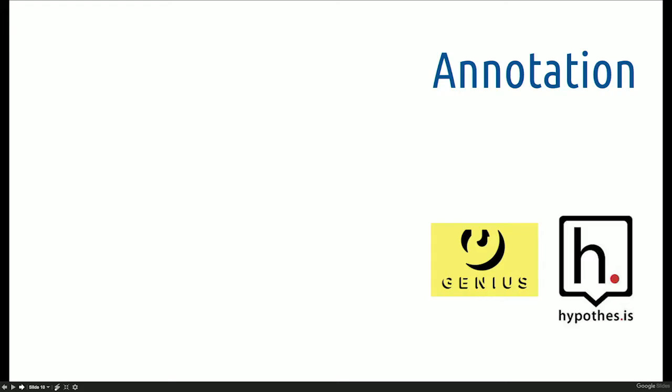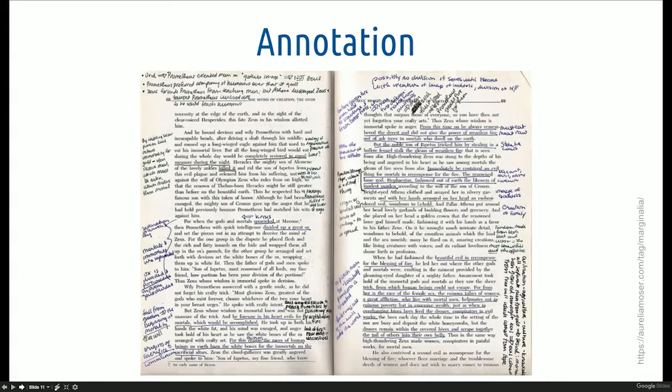The next thing I wanted to talk about is annotation. And I spent a lot of time thinking about this over the last semester. This is an image I grabbed off the web. This is the dream of English teachers, far and wide. If only our students would do this with their books.